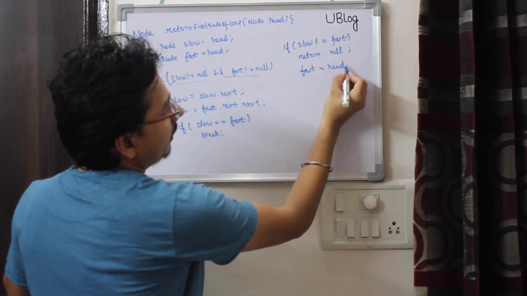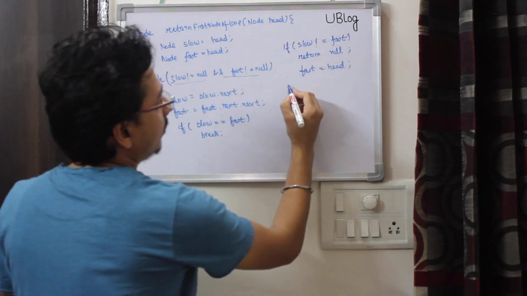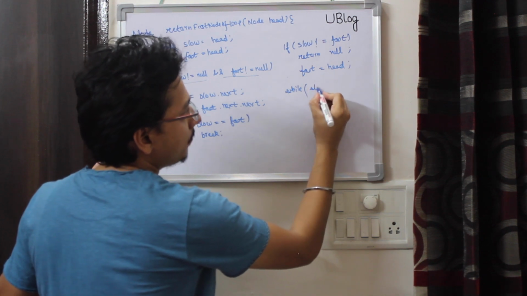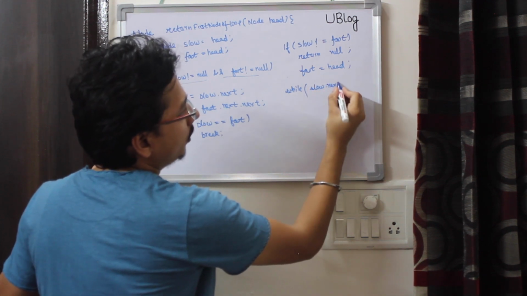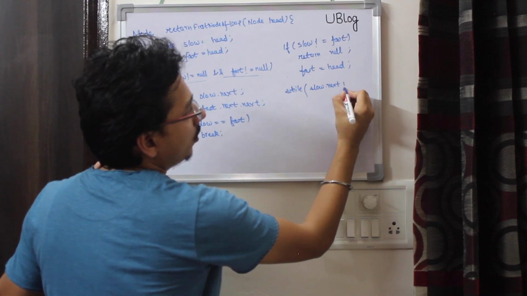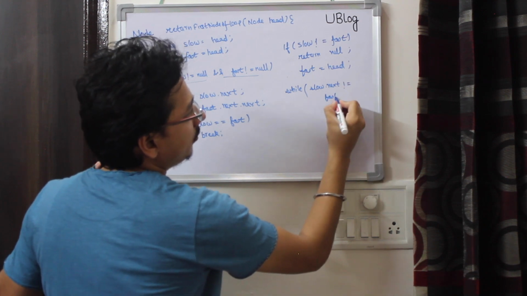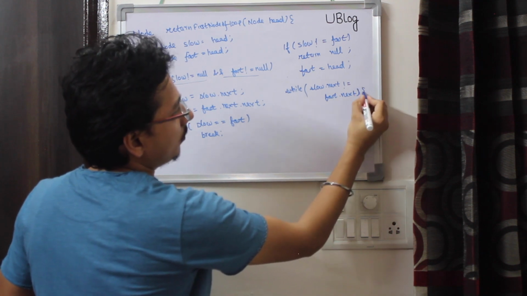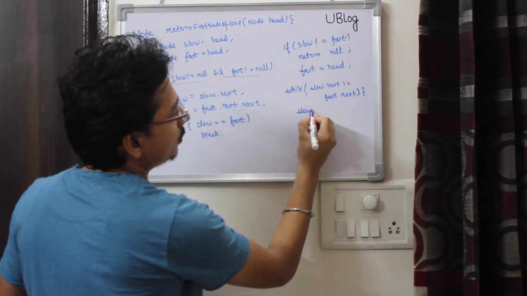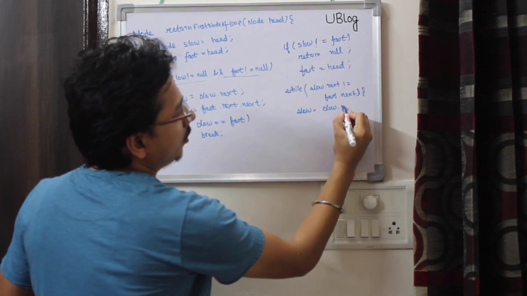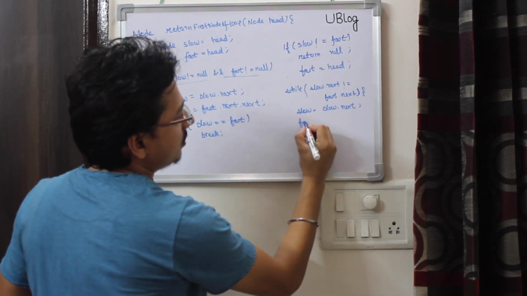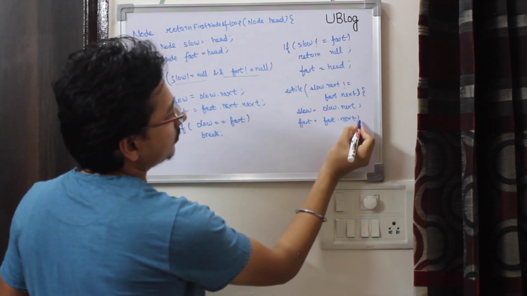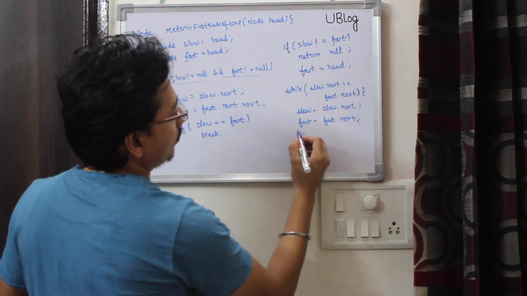So I'll take the fast node back to the head, and I'll run another loop wherein I check the next pointer of both the nodes. So basically, while slow.next is not equal to fast.next, I'll move slow equals slow.next and fast equals fast.next.